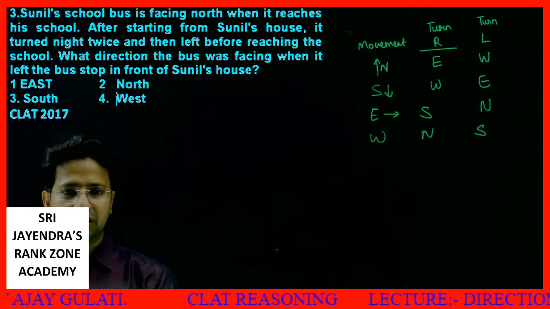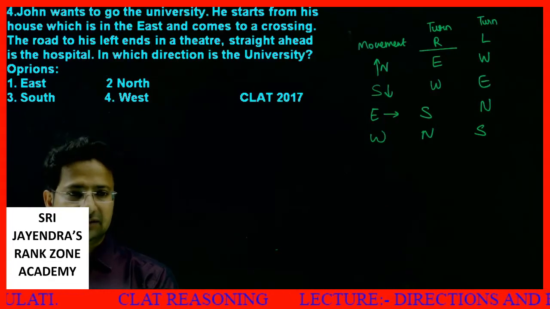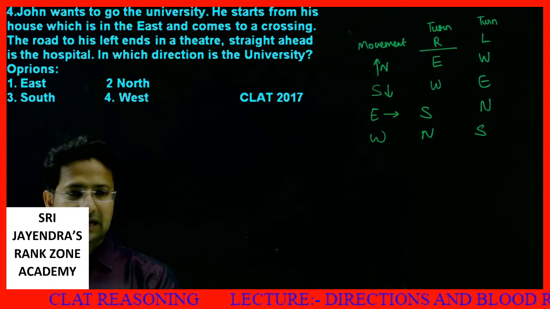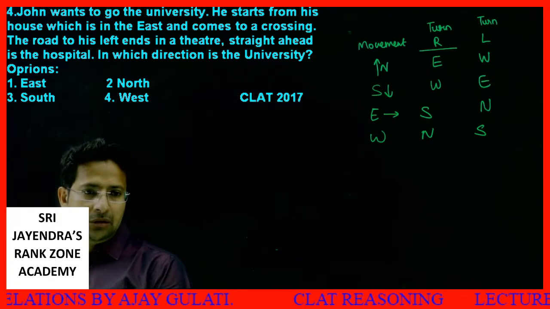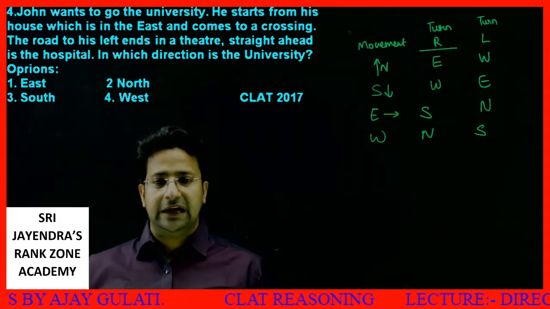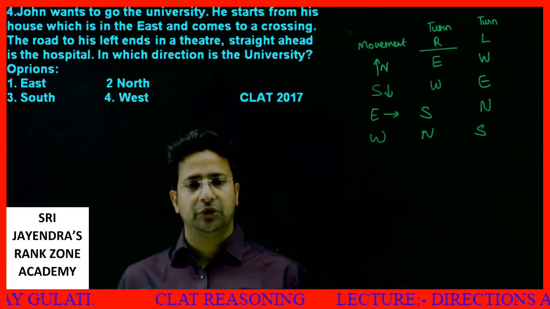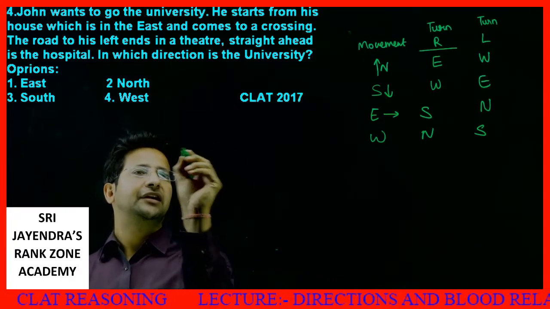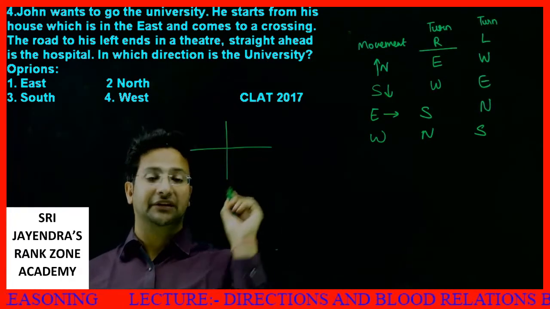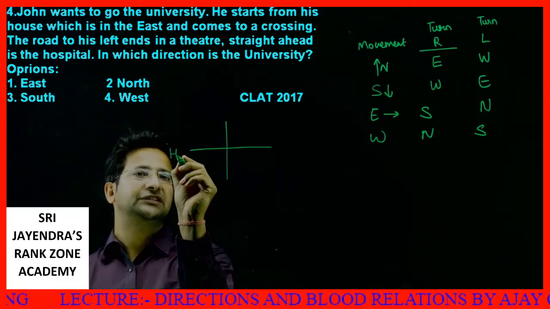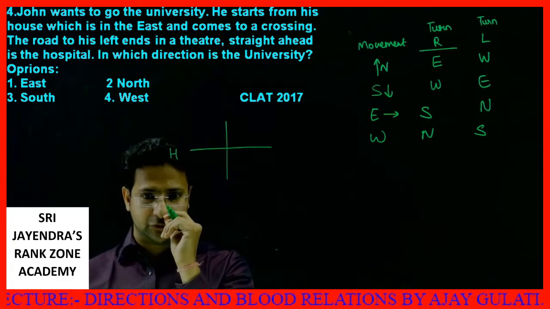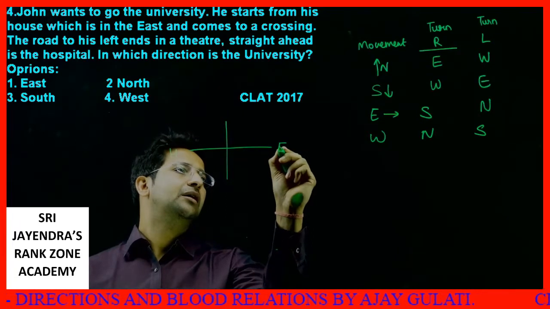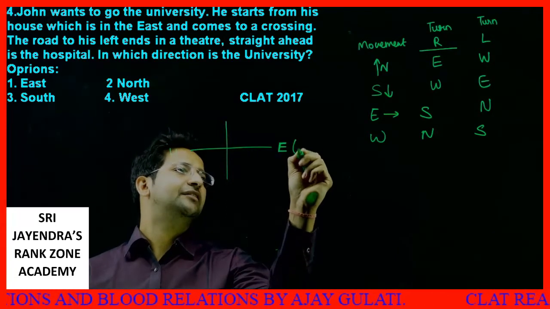Now what is the next question? The next question is, dear students, it was asked in CLAT 2017. John wants to go to the university. He starts from his house which is in the east. Let's say it is like this. So where is the east direction, students? This is the east direction. Here is his house.